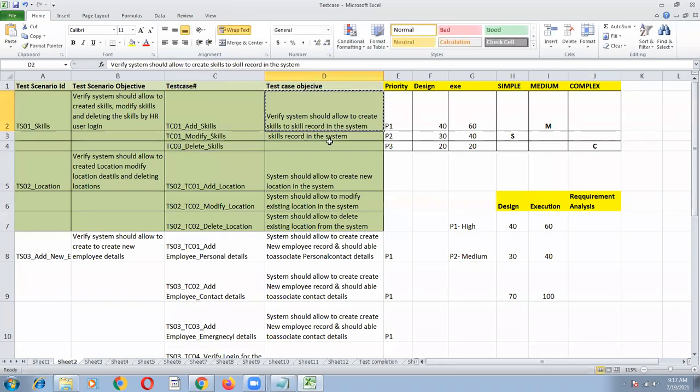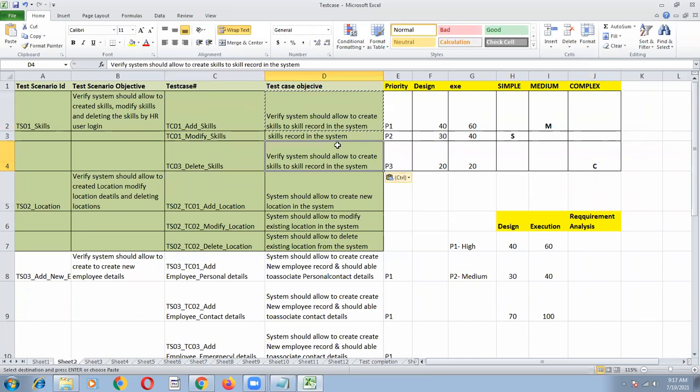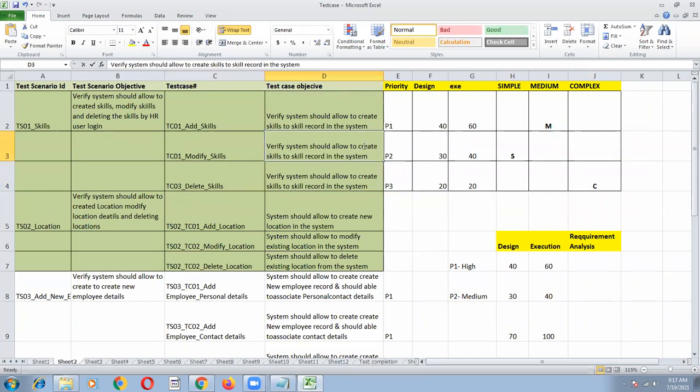And second one, verify system should allow to modify existing skills record in the system. So like that. So that means each test case objective is different. So add skills, modify skills, delete skills. So the summary of this test case is this one, this scenario objective.